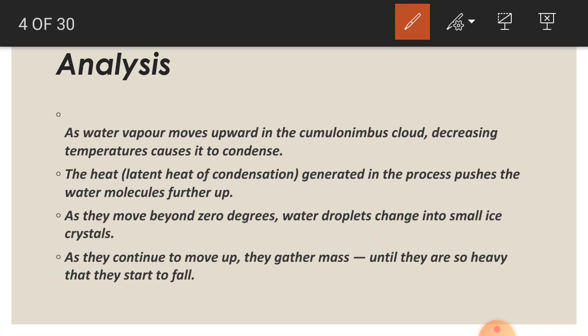This is our analysis. As the water vapor moves upward in the cumulonimbus cloud, the temperature decreases as we go up, and when temperature decreases, condensation of water vapor takes place. And how does this water vapor go up into the sky? By the latent heat of condensation. This heat is generated, which pushes the water molecules to move further up. As we go higher in the atmosphere, the temperature goes down, and when it goes below 0 degrees, water droplets convert into small ice crystals.